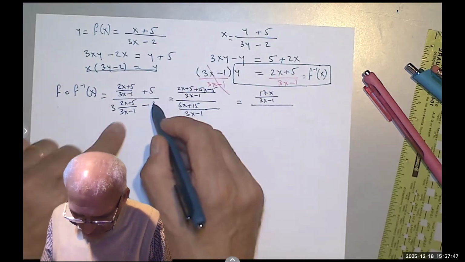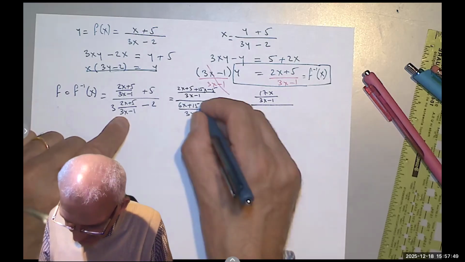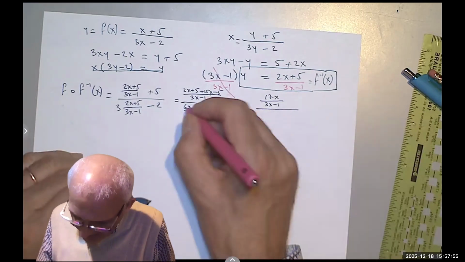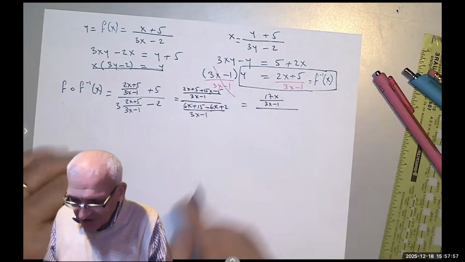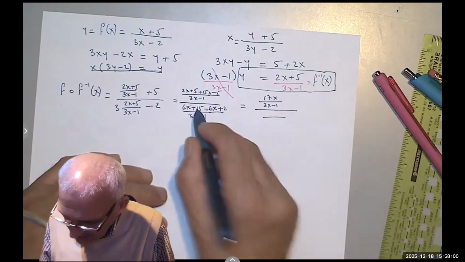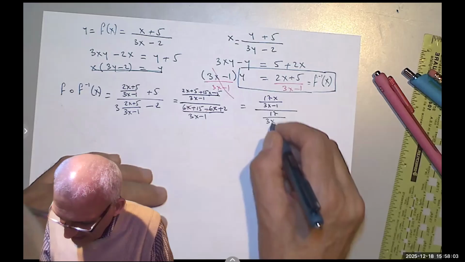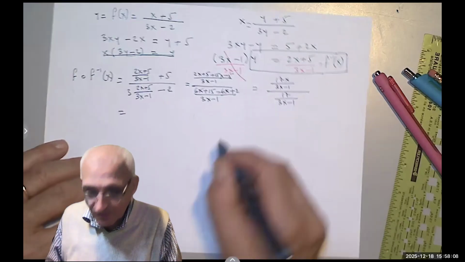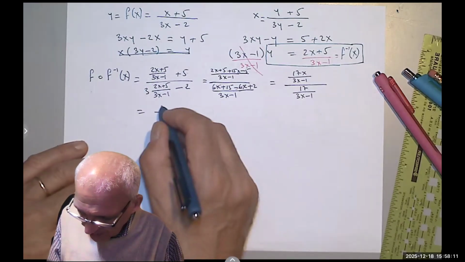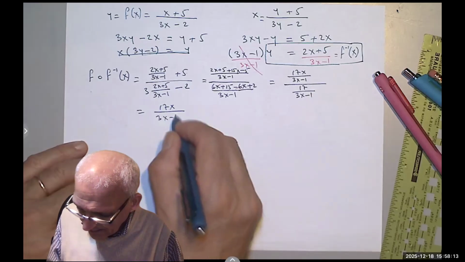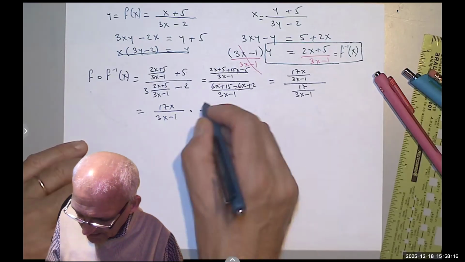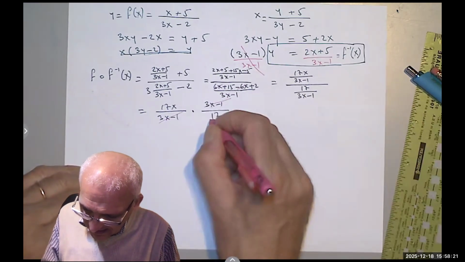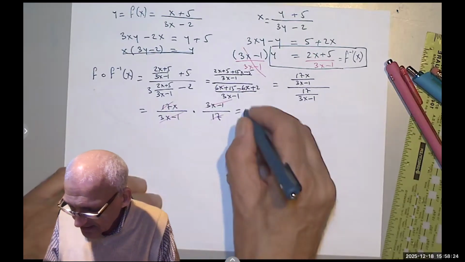And then you have negative 2 times 3x is negative 6x, and negative 2 times negative 1 is positive 2. So the 6x and this negative 6x cancel each other. And I get 15 plus 2 is 17 over 3x minus 1. Okay, we learned that if I divide two fractions, I take the first one and multiply it by the reciprocal of the other, 3x minus 1 over 17. These cancel, the 17s cancel, and you get x.